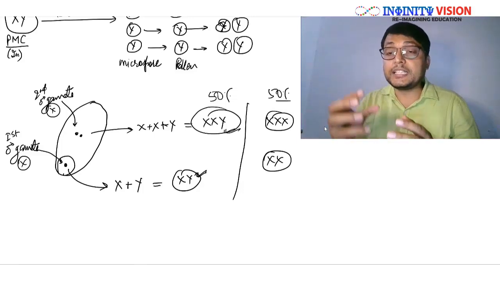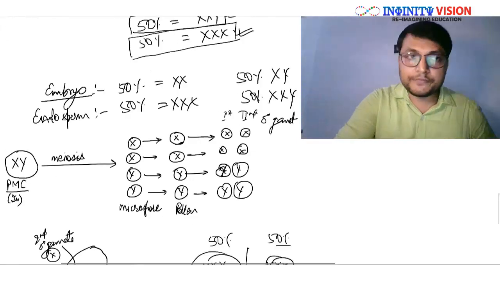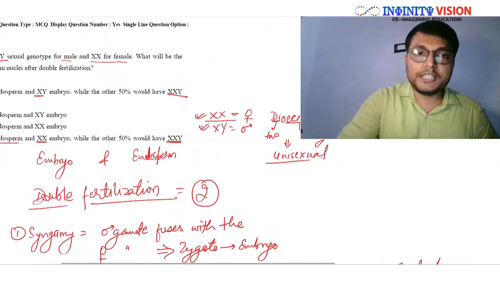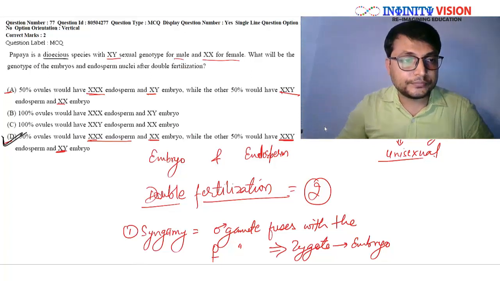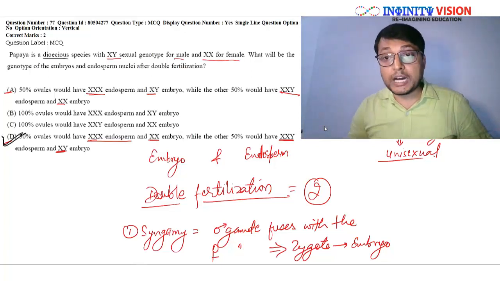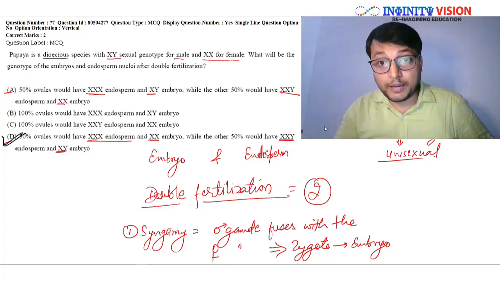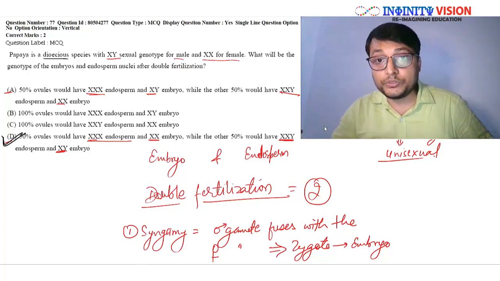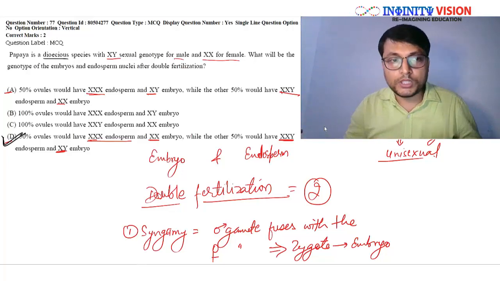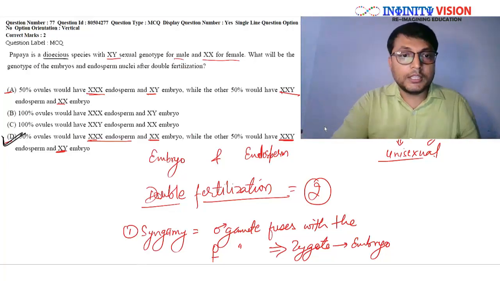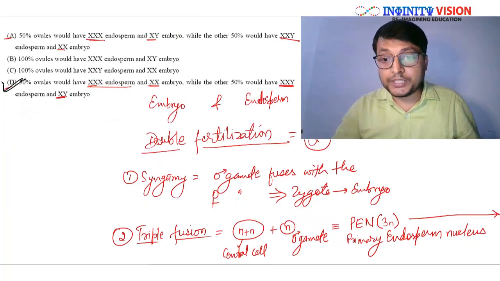If in a seed or in an ovule the zygote is XY, then the endosperm will be XXY. Now, having this information, what we find is the correct answer would be D. The correct answer would be D. So if you don't know how the male gametes are developed, then you are unable to answer such questions. Therefore, I always recommend that you go and read the biology in good detail. You can't just read it superficially. If you do so, then such questions will trick you. Okay, great. Fine. So let's move on to the next question.